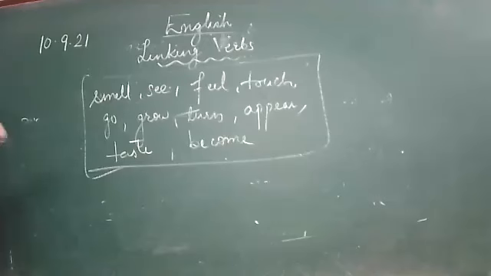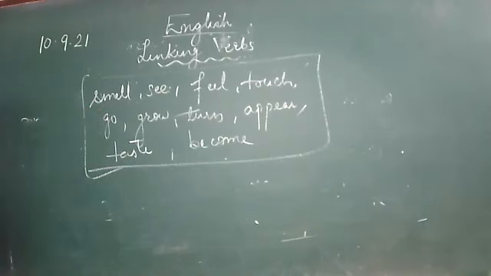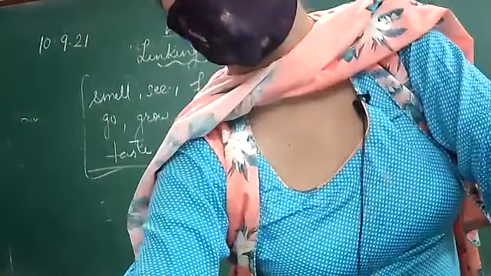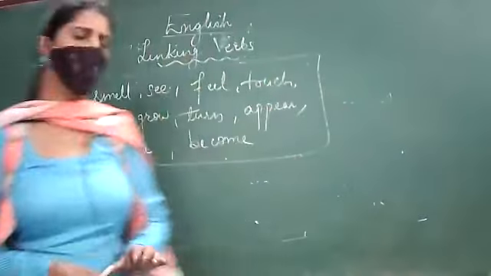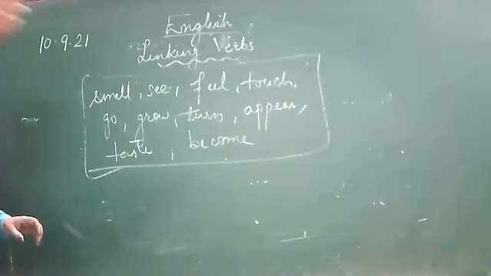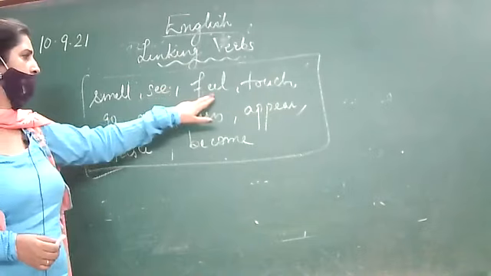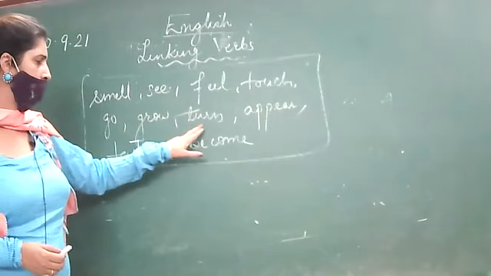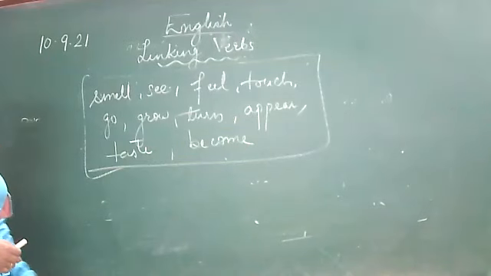Just repeat it by yourself. Speak out. Pragati, don't mute yourself again. Rhythm also. Yes, speak out. What are these linking verbs? Smell, see, feel, touch, go, grow, turn, appear, taste, and become.